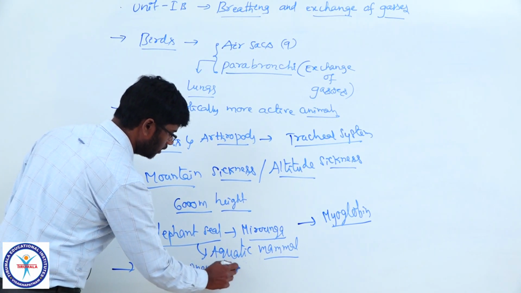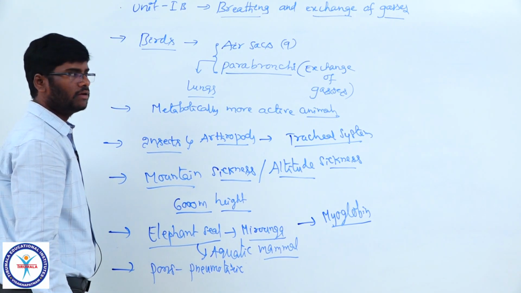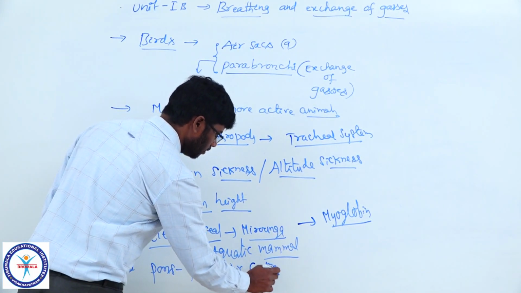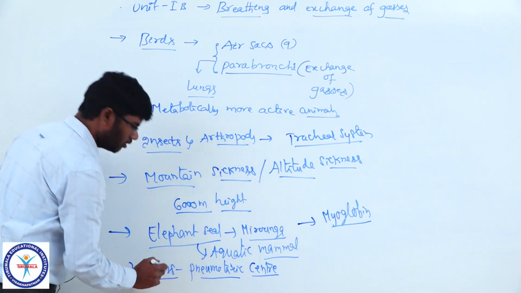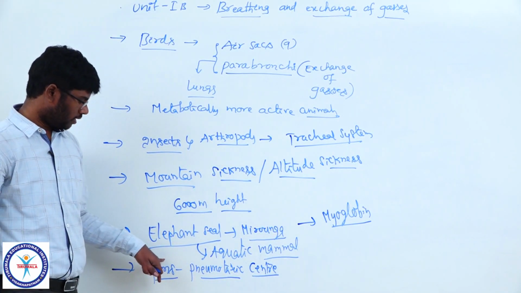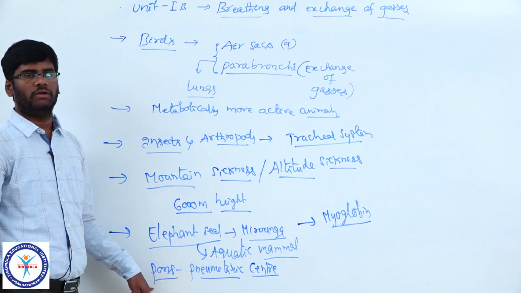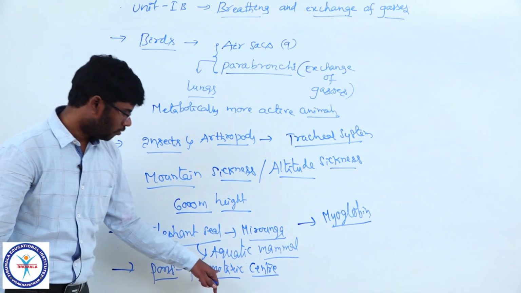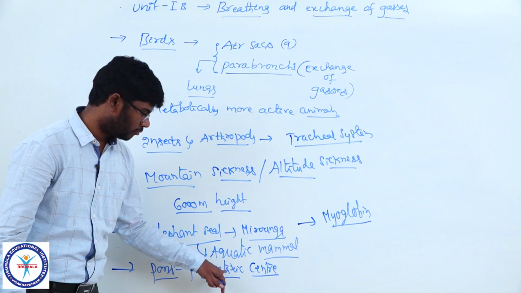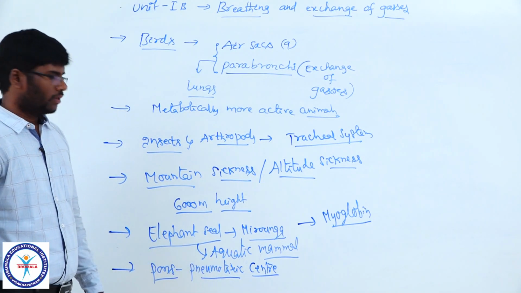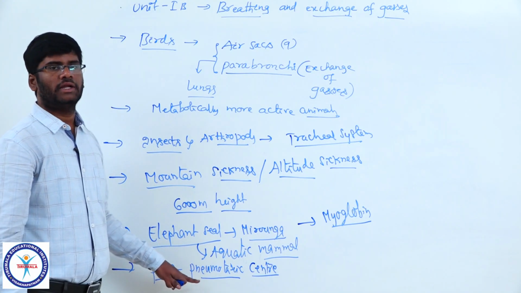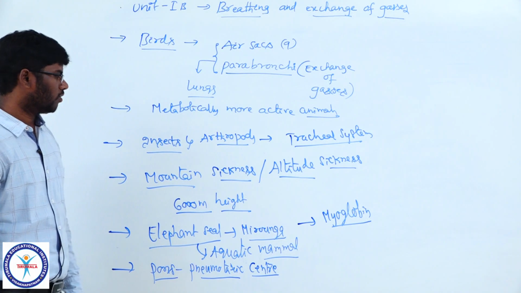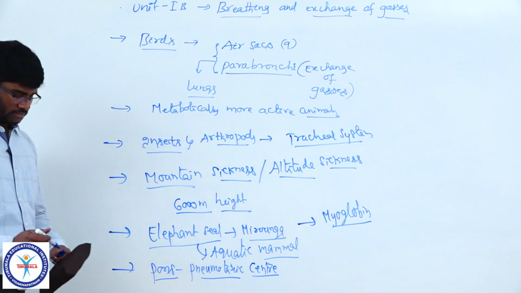This is an introduction only. We will discuss all these things once again in the coming portion. The pneumotaxic center is located on the pons varolii. The pons varolii is a part of the hindbrain and lies just above the medulla oblongata. It controls the rate and depth of breathing. Homeostasis of the body is also maintained by the respiratory center located on the medulla oblongata.